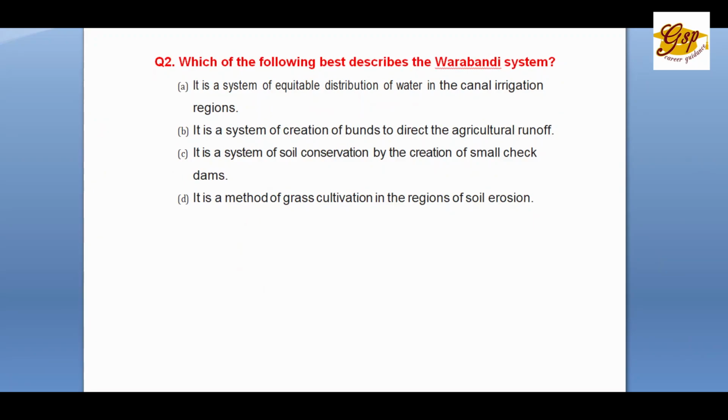The correct answer is A. It's a system of equitable distribution of water in canal irrigation regions. Actually, it's a rotational method, an equitable distribution of available water in an irrigation system by turns fixed according to a predetermined schedule, specifying year, day, time, duration, everything. So it is called Warabandi.